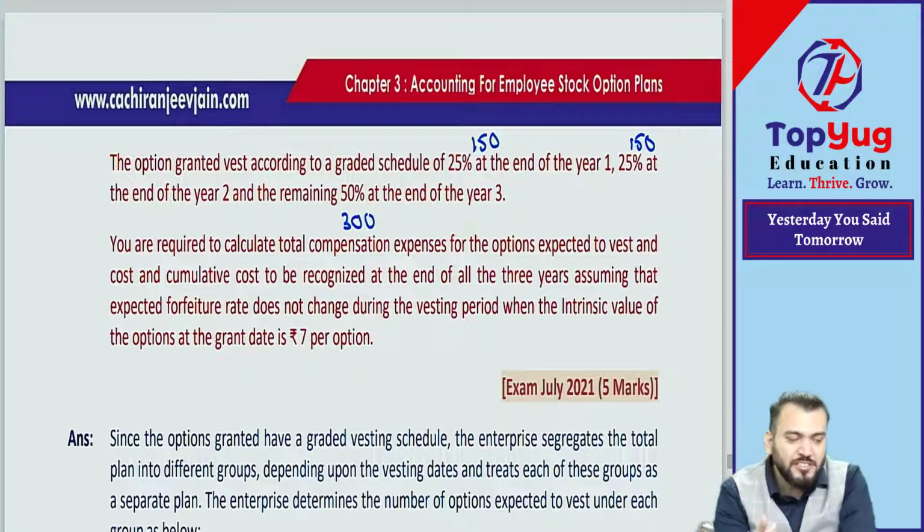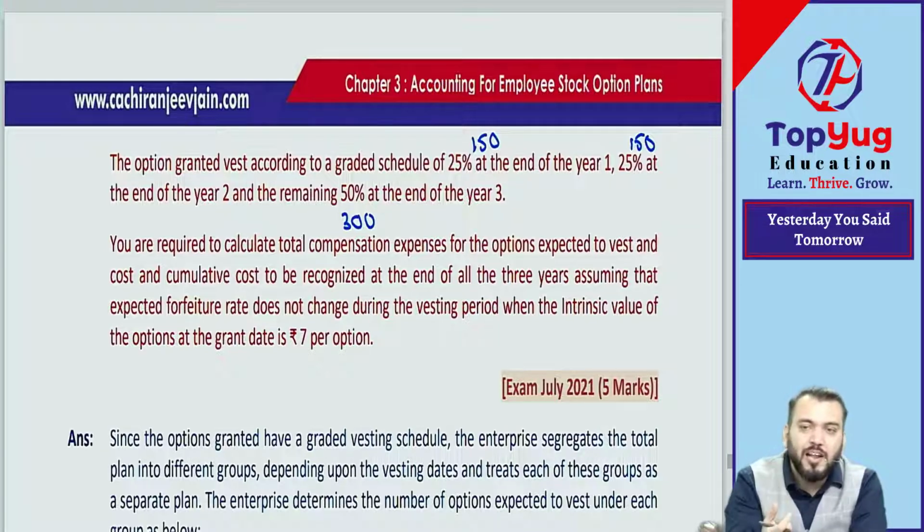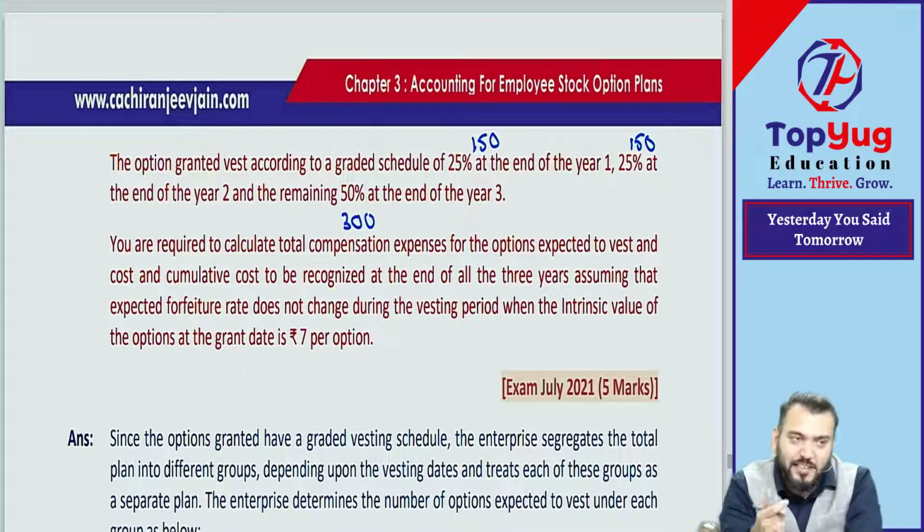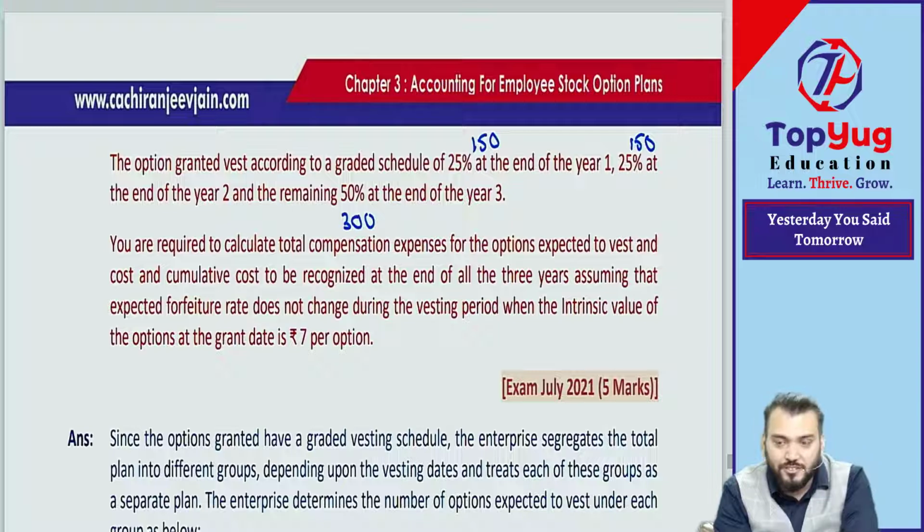Correct? Means can I say in one plan there are three groups, that is known as graded vesting. One plan is announced with three groups. First group is what? 150 options. Second group consists of 150 options and third group consists of 300 options, and the vesting periods are different. Now you will see they will give you what?